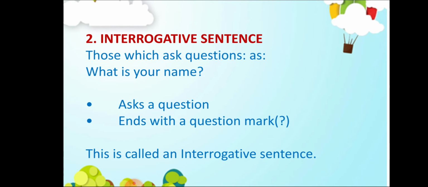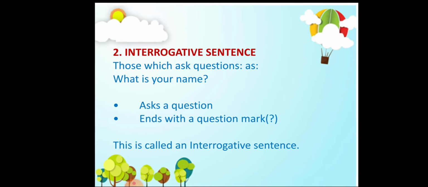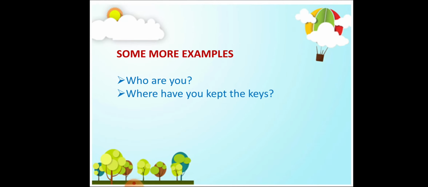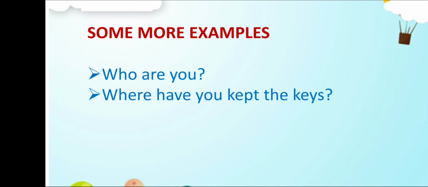Now let us move on to the next kind of sentences, that are interrogative sentences. What is an interrogative sentence? Those which ask questions, such as, what is your name? It asks a question and ends with a question mark. So this kind of sentence is called an interrogative sentence. Let us see some more examples. Who are you? Where have you kept the keys?